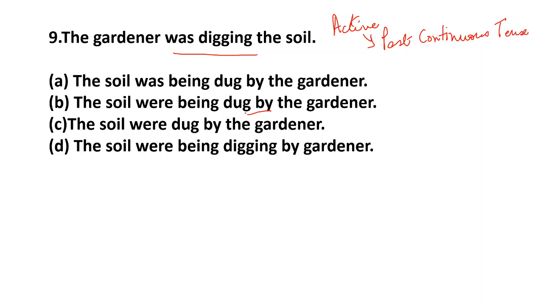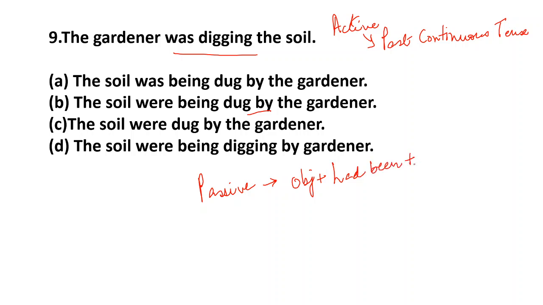Was digging the soil. So in the passive voice, what is the rule of the past continuous tense? In the passive voice, the object will come, plus, I told you in one of the previous sentences, had been.